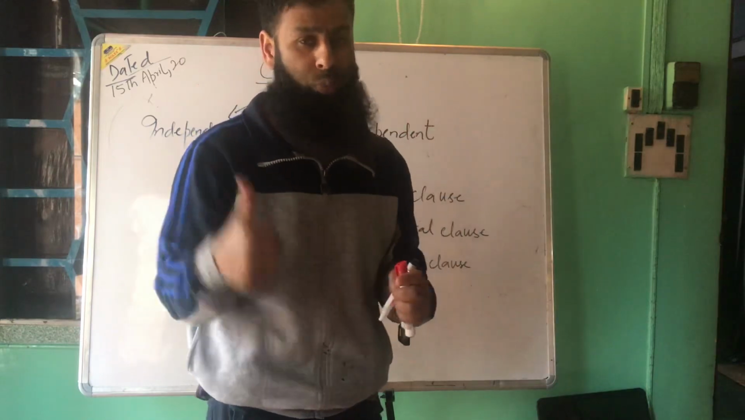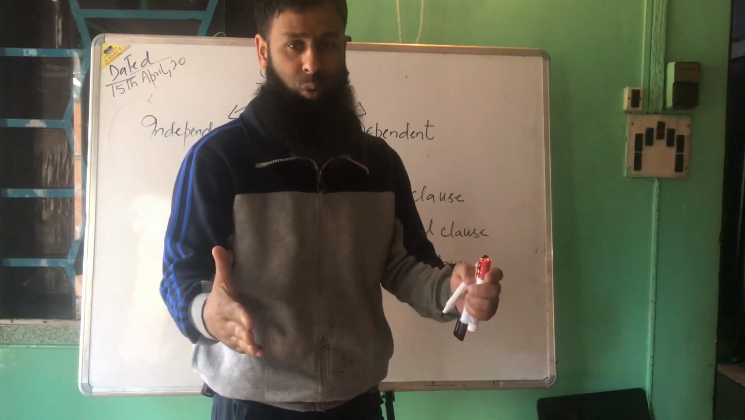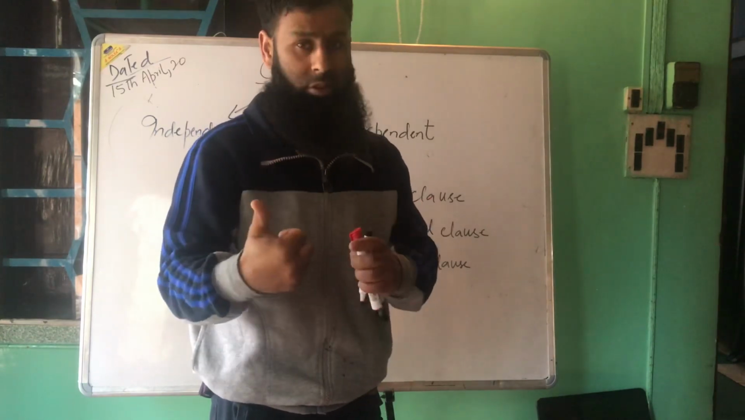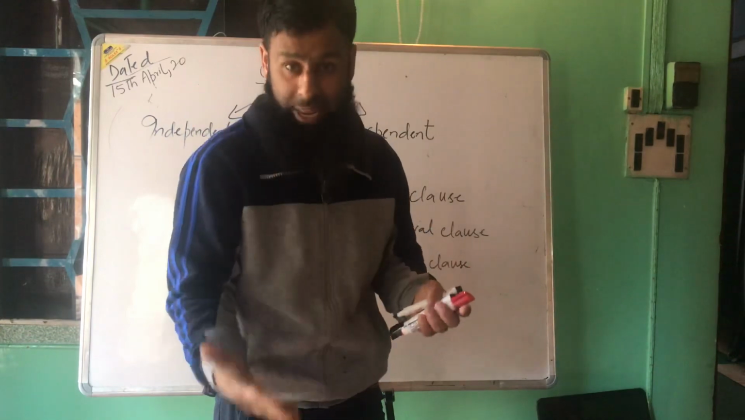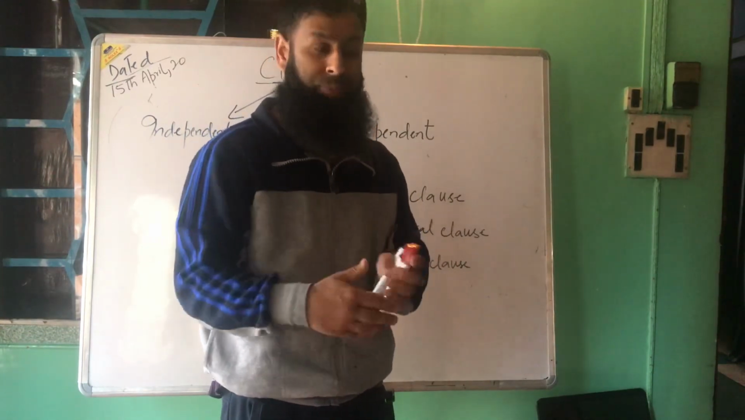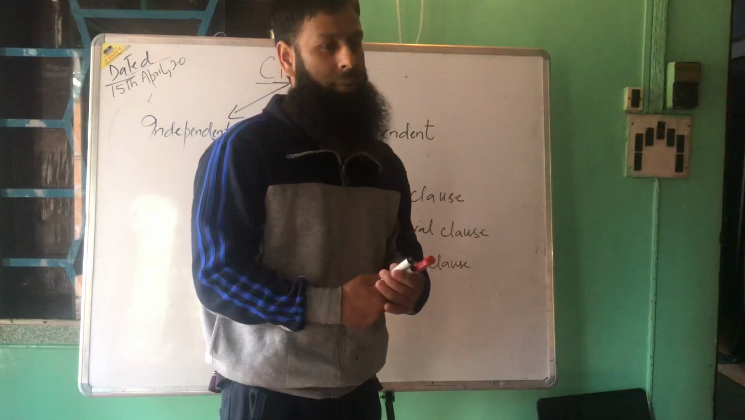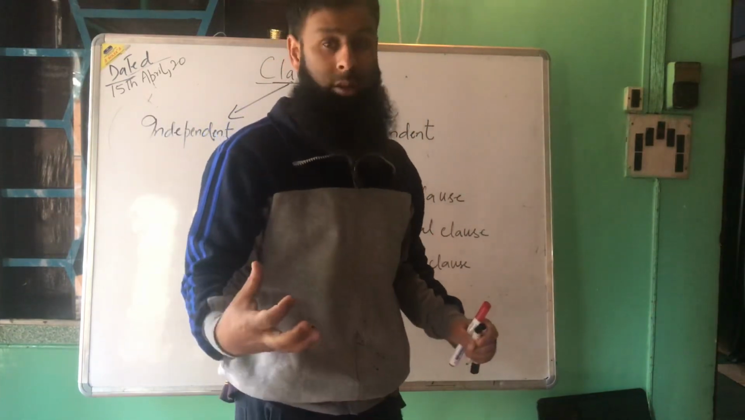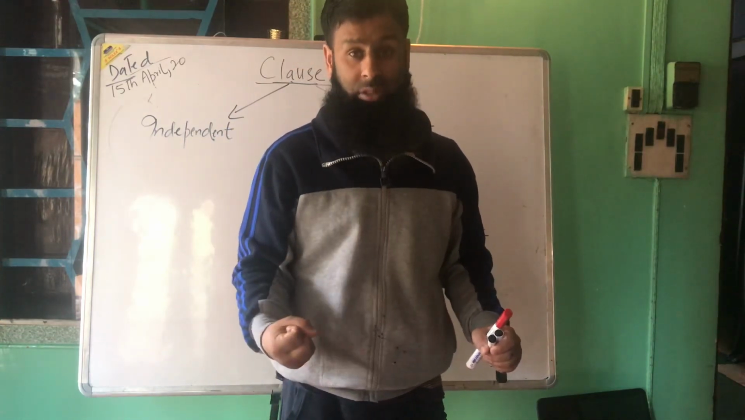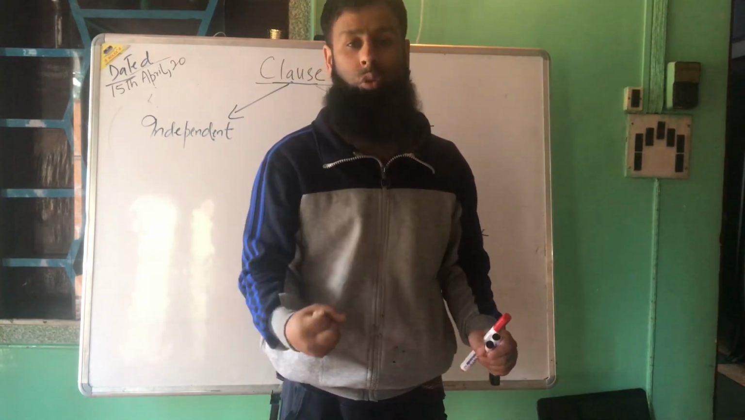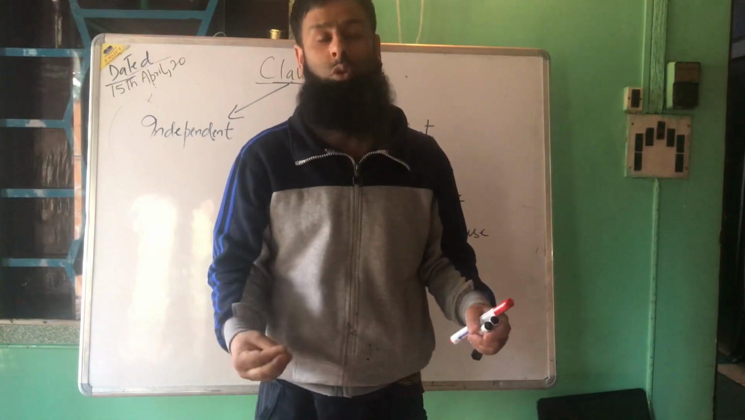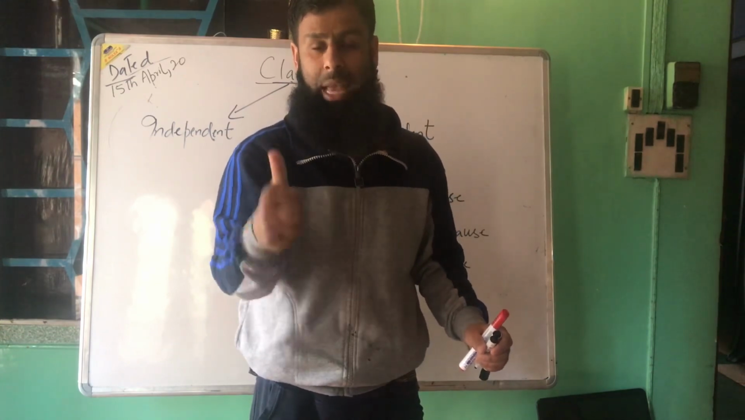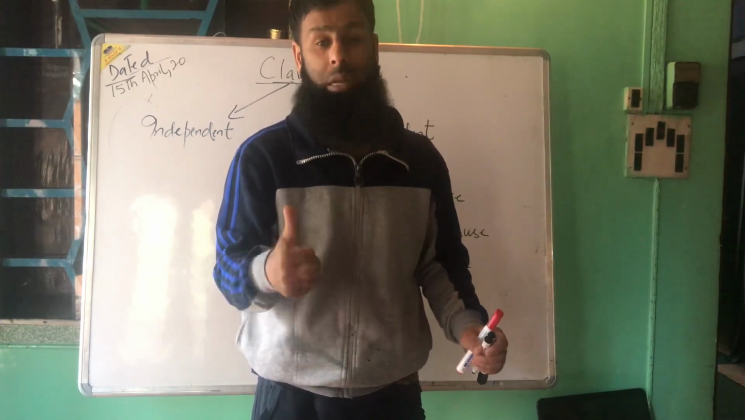Sometimes it's defined as a group of words having a finite verb, a changeable verb, one that frequently changes according to the tenses or according to the subjects put before it. When we talk about the types of clauses, we basically have two types. One type is the independent clause, also known as the principal clause or main clause, because this clause always completes its sense and can stand on its own.